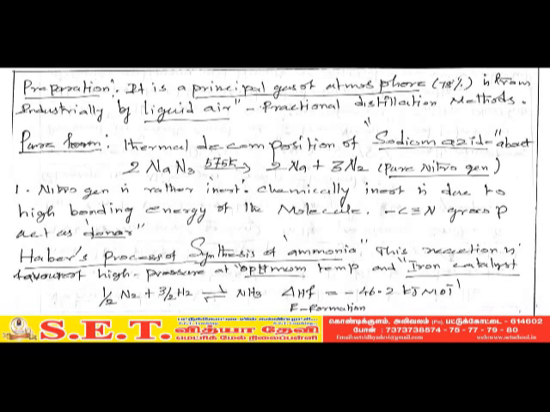Preparation of ammonia by the Haber process. In this process the reaction happens at high pressure and optimum temperature in the presence of an iron catalyst. Nitrogen reacts with hydrogen to give ammonia. The enthalpy of formation is minus 46.2 kilojoules per mole.